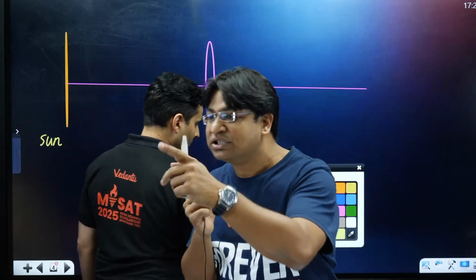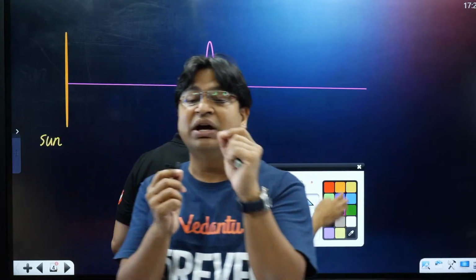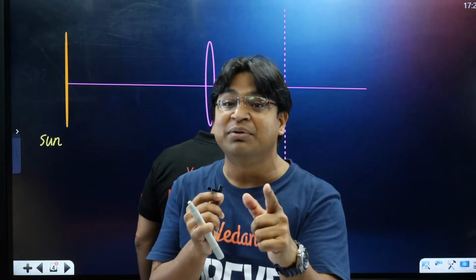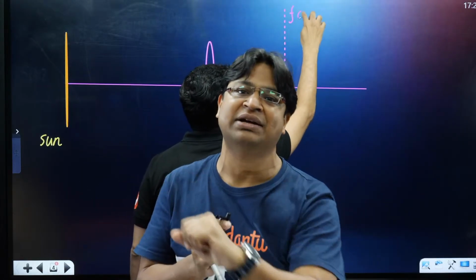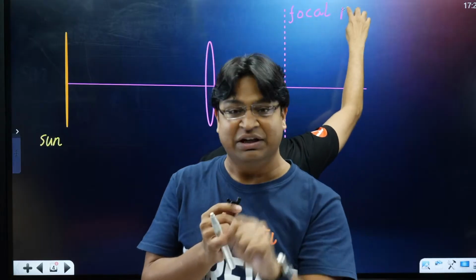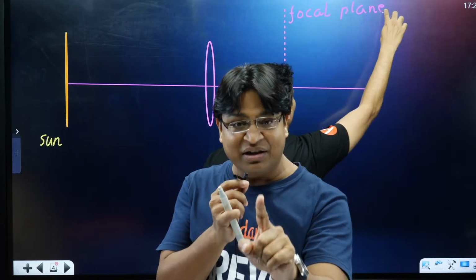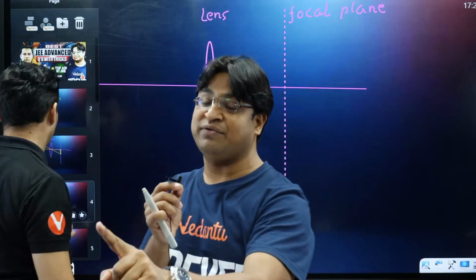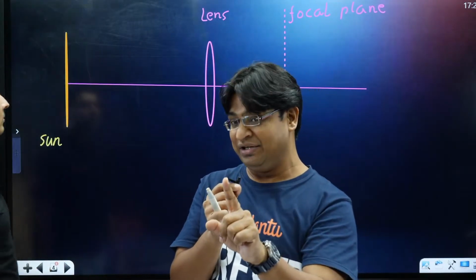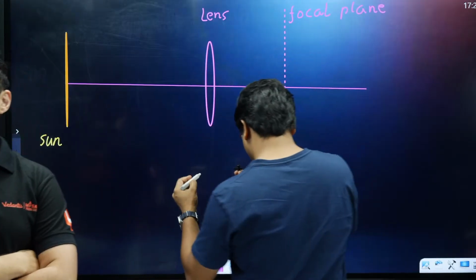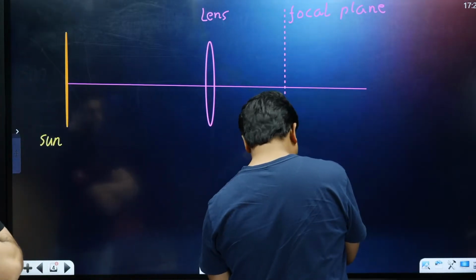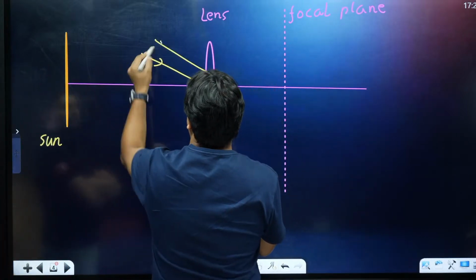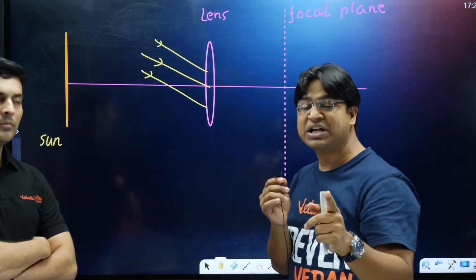Sasi Kumar is saying a focus. Now, Sasi, it would converge at focus if I also mentioned that the parallel beam of light is parallel to the optical axis. Think about this. If I had mentioned that, then it would converge at the focus. But I only mentioned a parallel beam of light, which means the beam could be coming like this also. It can be parallel, but it may not be parallel to the principal axis. So it could be coming like this. Now, such a beam will not converge at focus.